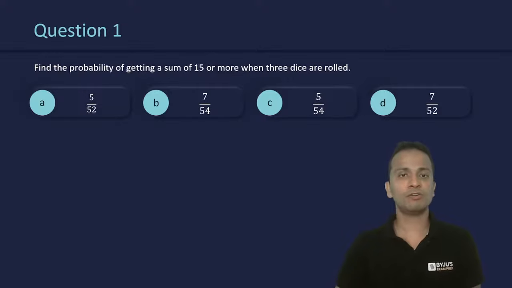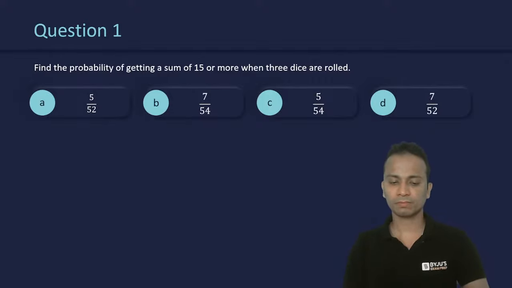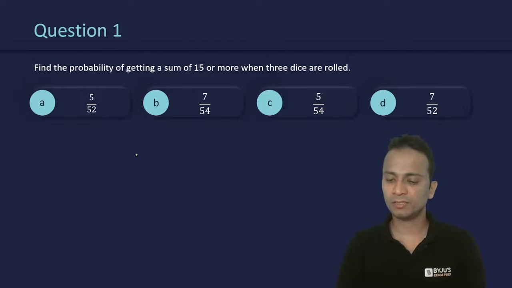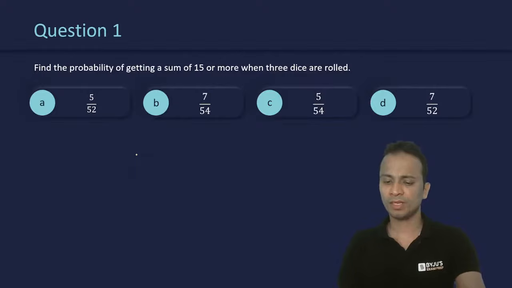So I need the sum of 15 or more when 3 dice are rolled. Tell me what will be the probability of this. Take 1 minute, find out the answer and post it in the chat box.